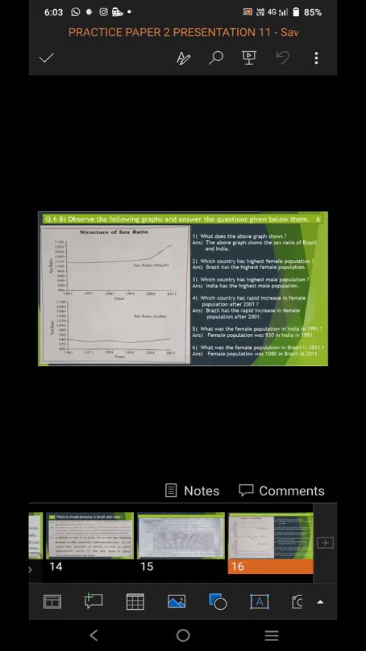Fifth question, what was the female population in India in 1991? In the year 1991, the female population in India, in the graph we can see, is nearly about 930 in India in 1991.